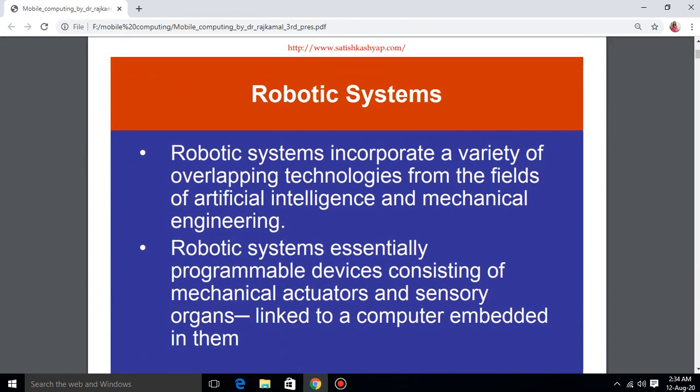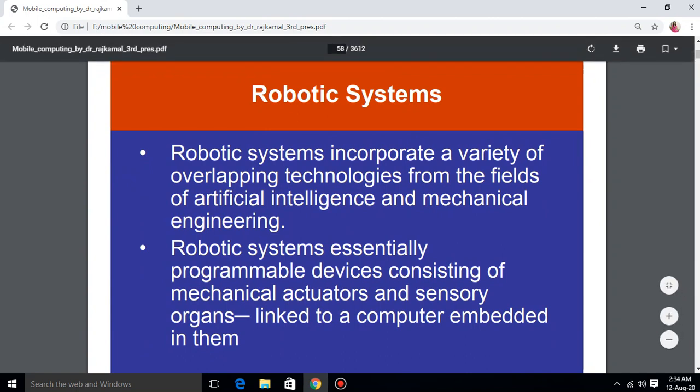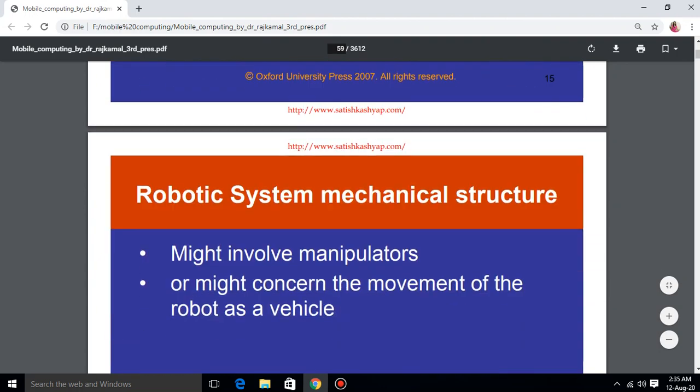Now, how does this robotic system work? This robotic system incorporates a variety of overlapping technologies from the fields of artificial intelligence and mechanical engineering. So it includes both artificial intelligence and mechanical engineering for sensing and reacting. Robotic systems are essentially programmable devices consisting of mechanical actuators and sensing organs. Mechanical actuators work after sensing the environment. So these robots consist of mechanical actuators and sensor organs, like a computer embedded in them.